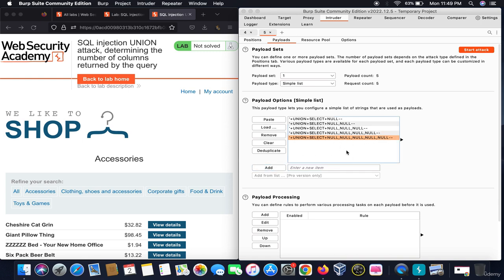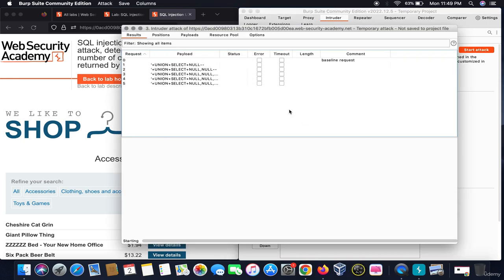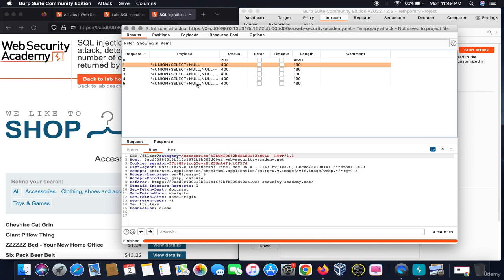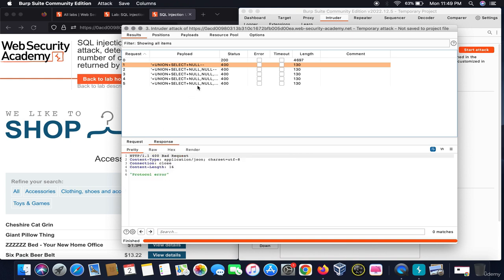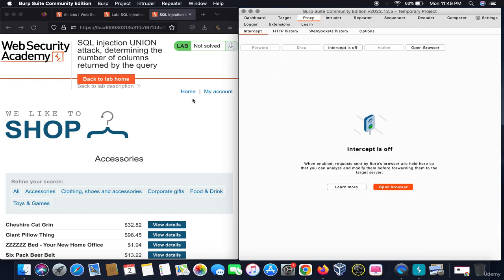We are done with 5 things. So what I would do is, I would click on start attack. Let's see what error it gave us. It gave us a protocol error, a protocol error. That means we can't use Intruder for this. So we have to manually test for everything.